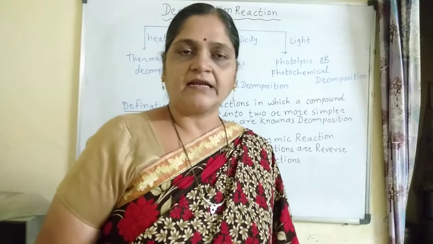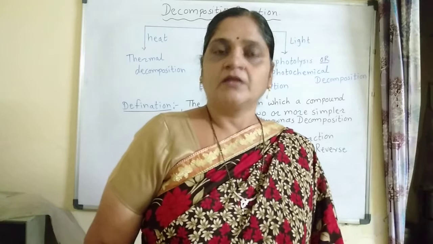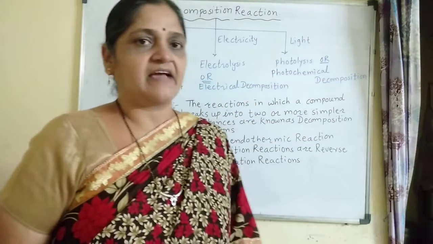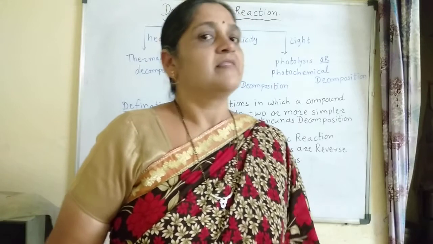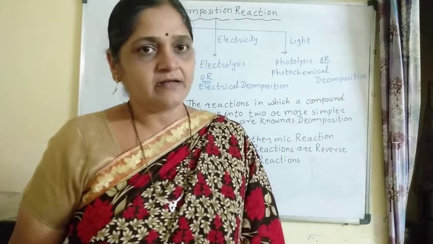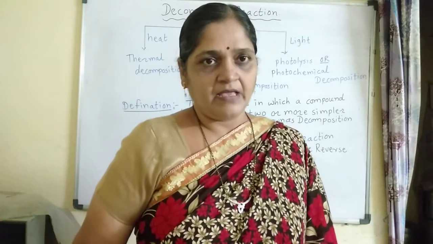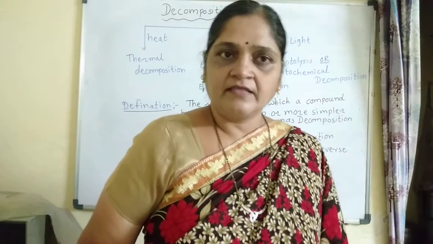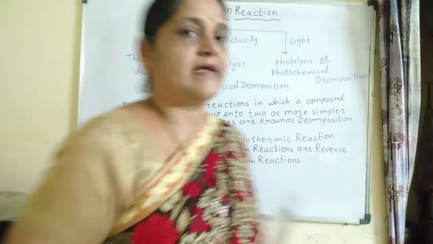Means a single reactant will give you two or more than two products. Now all these decomposition reactions take place by the supply of energy. The energy may be in the form of heat, electricity, or light. And according to that, these decomposition reactions are classified into three categories.